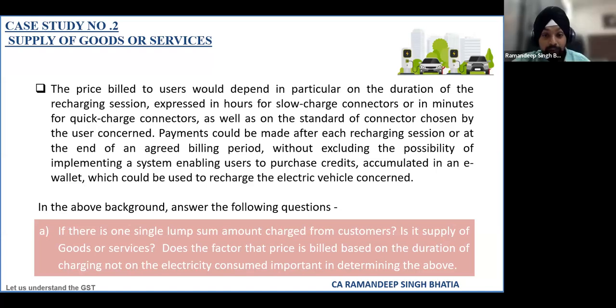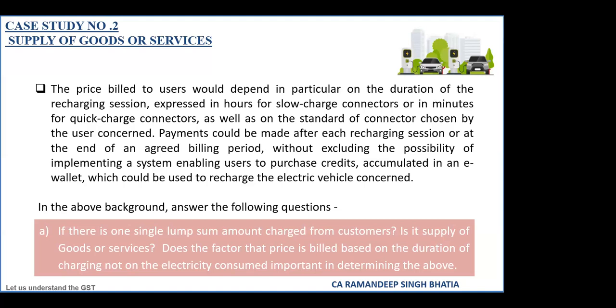Sir, in this situation also, I am going there to have electricity consumption and electricity for my vehicle. And in this process, if some other facilities are provided, they are just ancillary and supporting services. Why can't electricity be a composite supply, sir, in this situation?